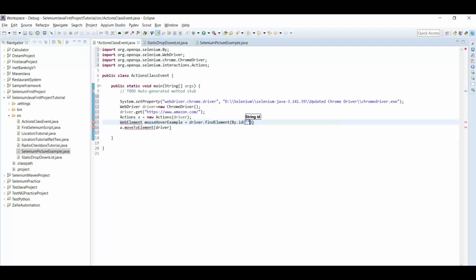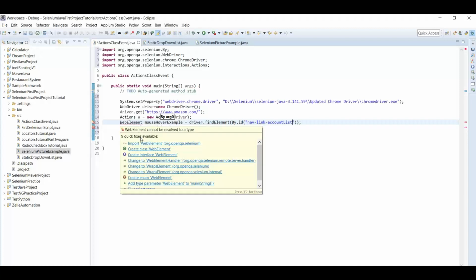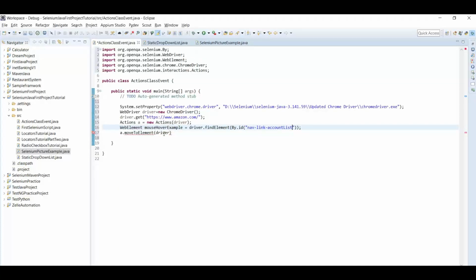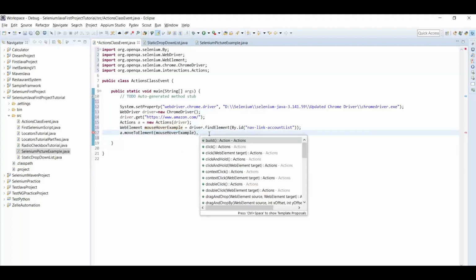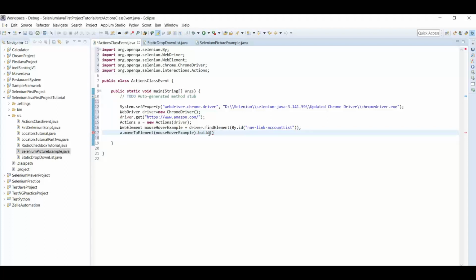We have an id name here. Move to element and paste the subject here, dot build. So after getting the element, we have to build that, and after that perform the operation on that. So simply use the build method to build that, and after that the perform method to perform an operation on that.